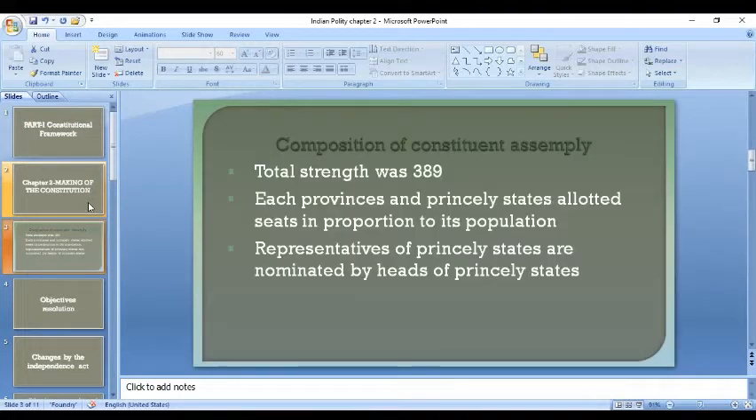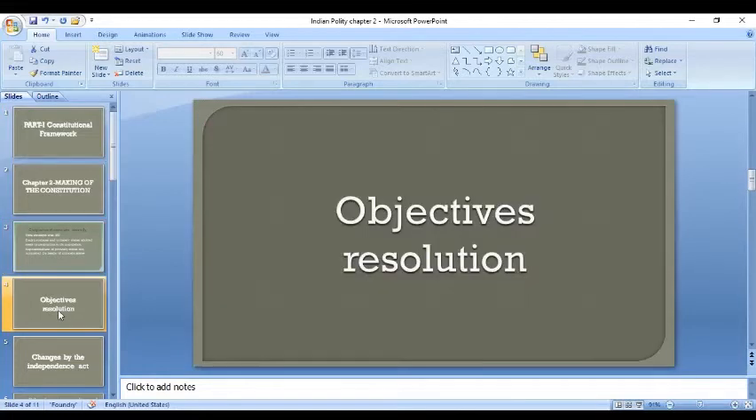Composition of the Constituent Assembly. We know that the total strength of the Constituent Assembly was 389, and out of these 389, 296 were allotted to the British provinces and 93 were allotted to the princely states. Each province and princely state was allotted seats in proportion to their respective population. The representatives of princely states were nominated by the heads of princely states.